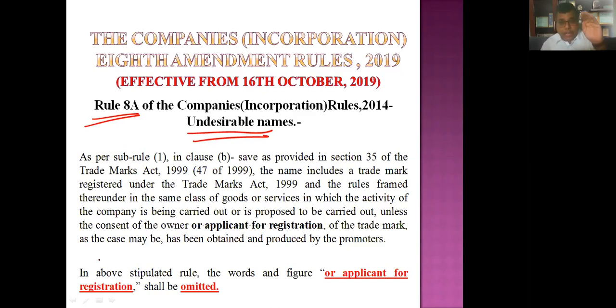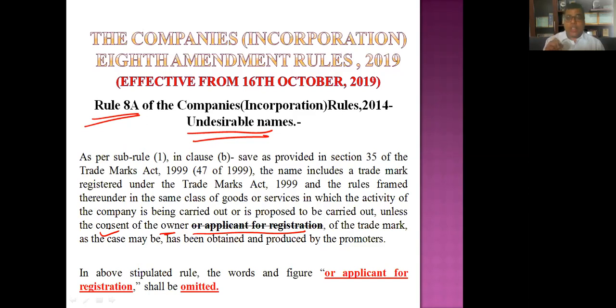But even if the name resembles any trademark which is registered, or even which is applied for registration but not yet registered, you have to obtain NOC or consent from that applicant or owner of the registered trademark. Okay, I want to use your trademark in my name, so please give me NOC. Right?